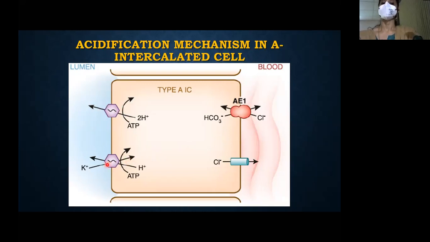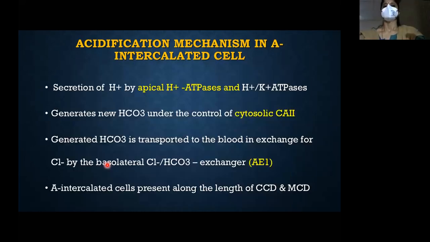And you have the K plus H plus antiporter. In the proximal convoluted tubule, it was the sodium H plus antiporter. Here you have the potassium H plus antiporter, which is actually an ATPase. So the secretion of H plus by the apical H plus ATPase is the main thing that secretes H plus in the alpha intercalated cells.